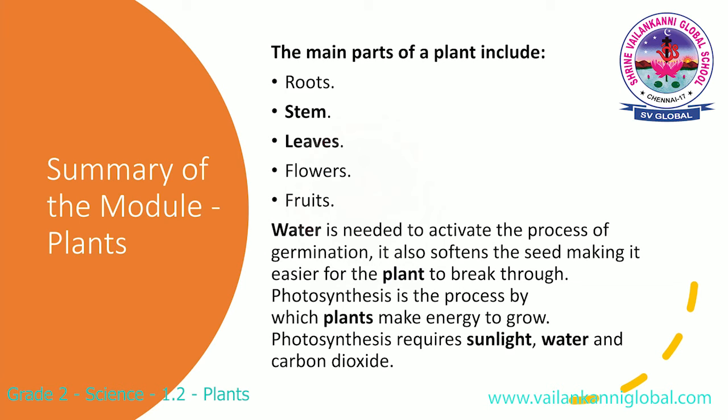The summary of the module, plants. The main parts of plants include root, stem, leaf, flower and fruits. Water is needed to activate the process of germination. It also softens the seed, making it easier for the plant to break through. Photosynthesis is the process by which plants make energy to grow. Photosynthesis requires sunlight, water and carbon dioxide.